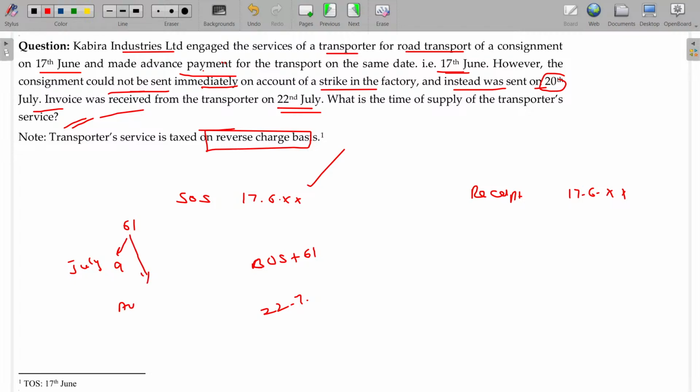Balance being August 31 days. Then September remaining days 21 days. So 21st September. Between these two, whichever is earlier, being 17/6, is final. Here the actual provision of supply of service will not be considered in case of RCM basis. We are not sure whether he has supplied or not.